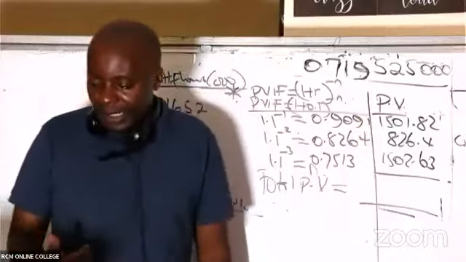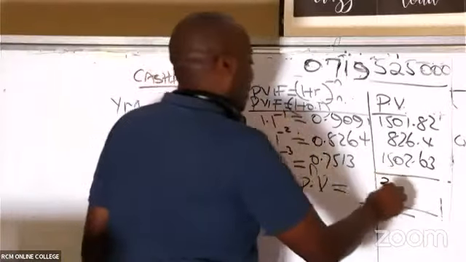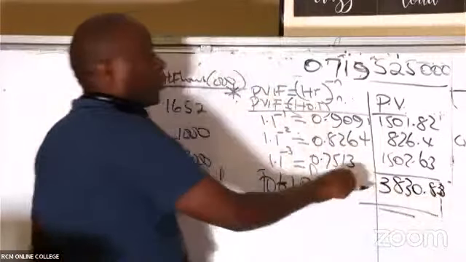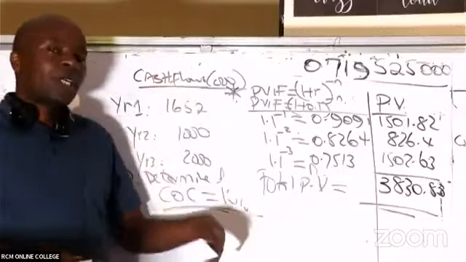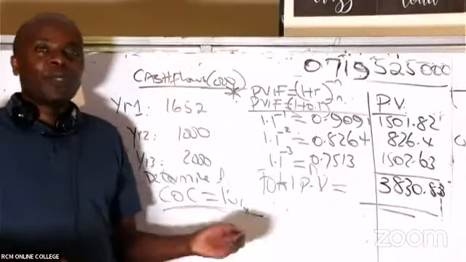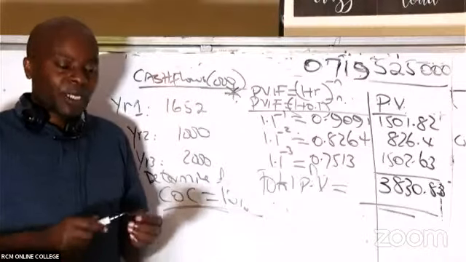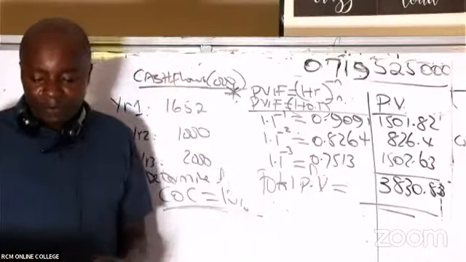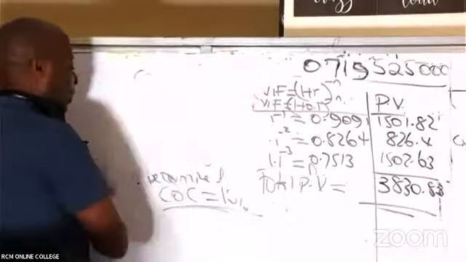So we have here 3830.83. Later on, I'll be showing you how we subtract the initial outlay out of this to get what we call net present value. That's beyond the scope of today's class. Today, basically, we are learning how to discount. We are learning how to get present values.